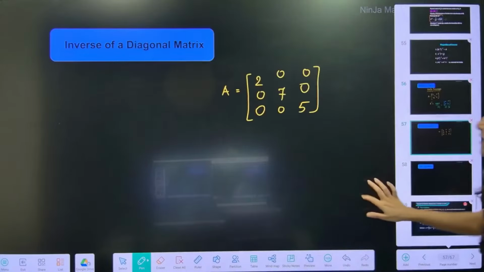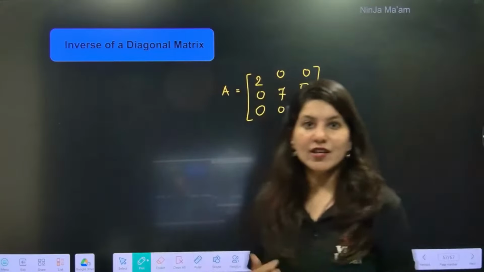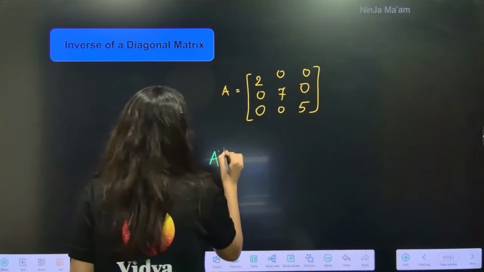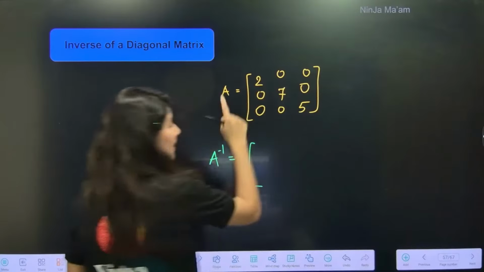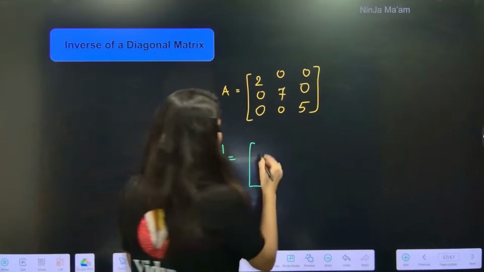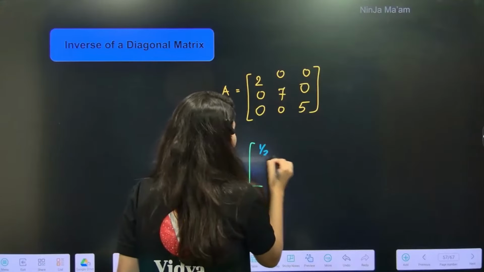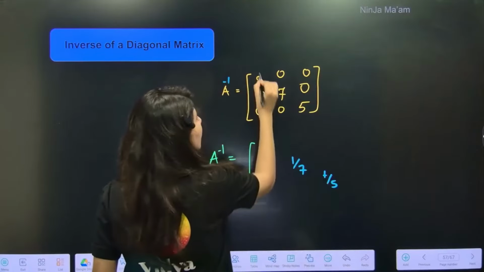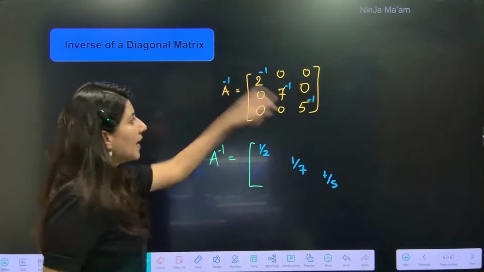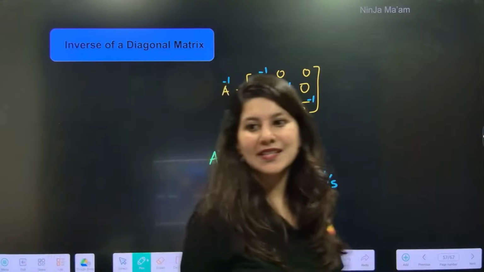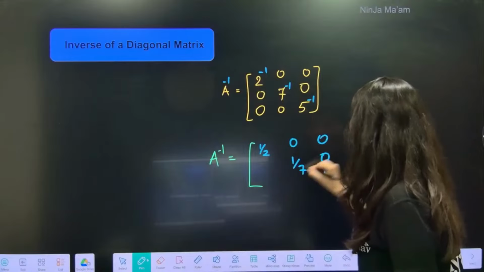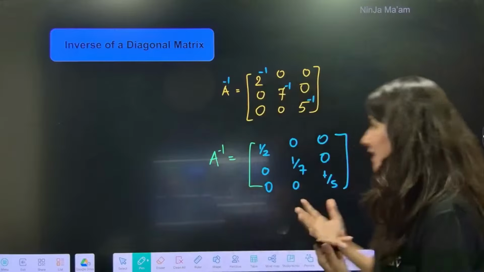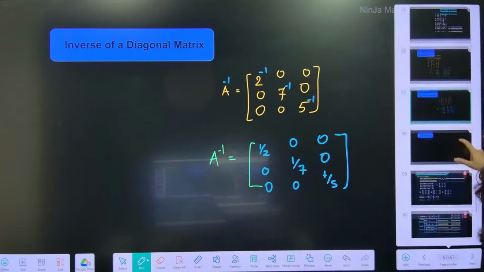Okay, one more ninja technique. Ready? Whenever you have to figure out the inverse of a diagonal matrix, you know what? Do not do anything. Just take the reciprocal of all the diagonal elements. So this is 2 power minus 1, 1 by 2, 1 by 7, 1 by 5. Basically, power minus 1 is applied to all the diagonal elements. Rest everything is also 0. Easy peasy. Such tricks will come into the picture when you observe so many different varieties of questions.